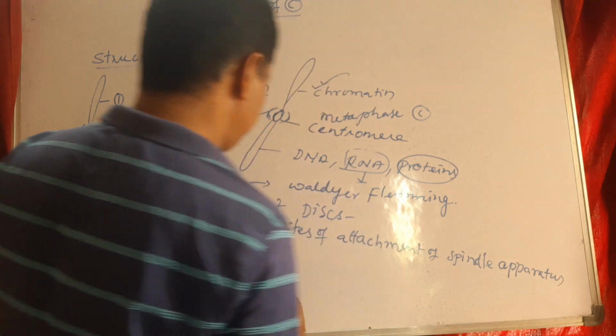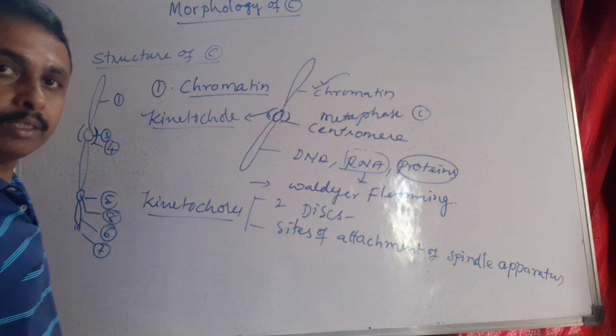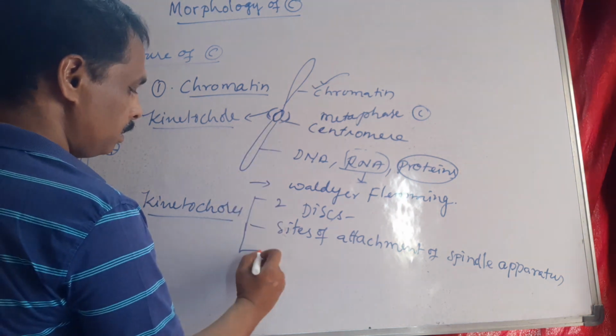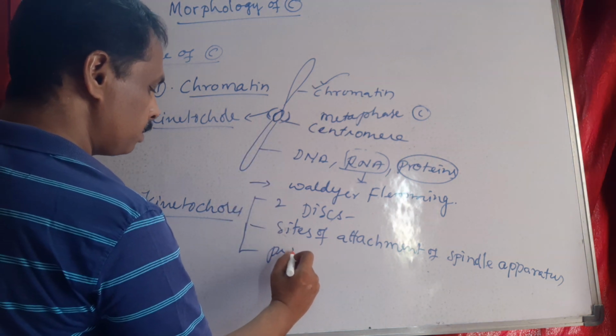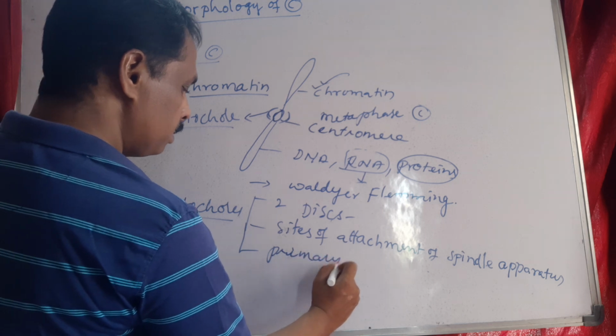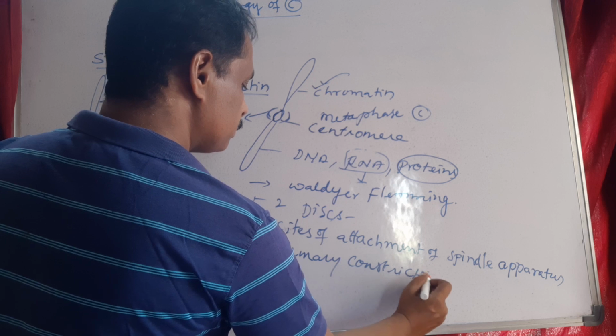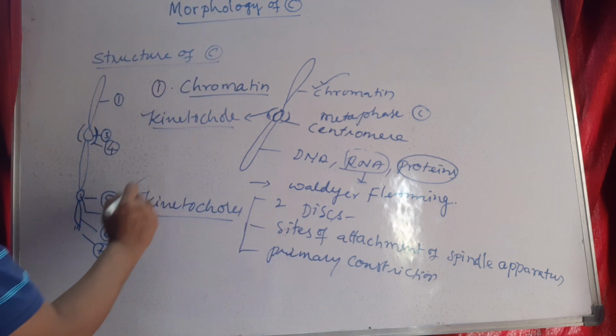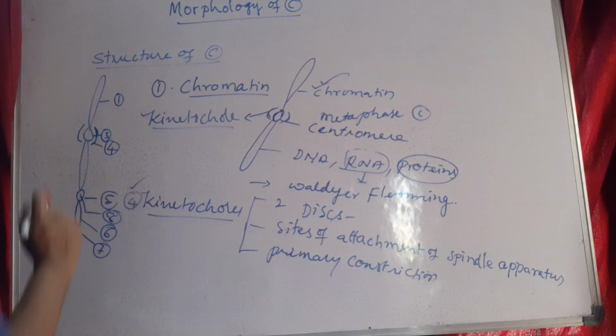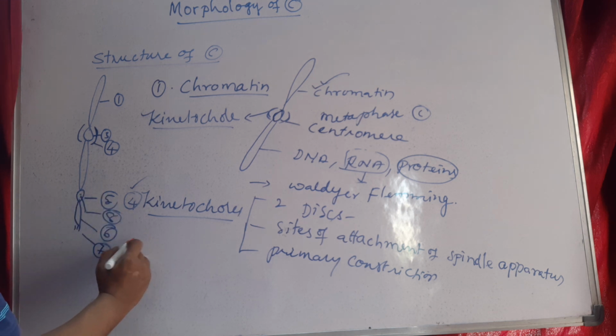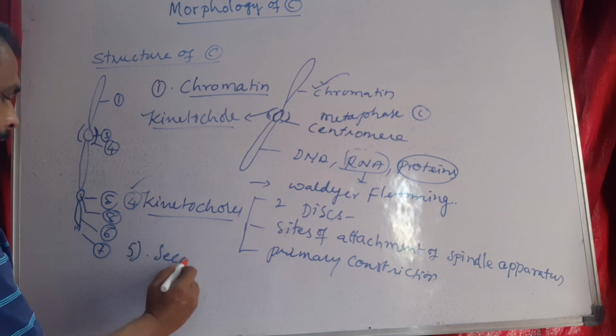They are present around the primary constriction. Yes, these are called kinetochores. Next one is secondary constriction.